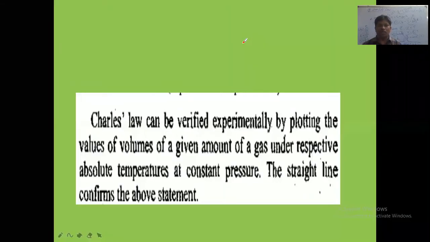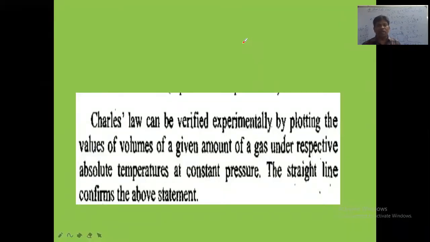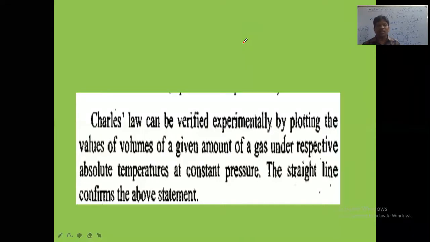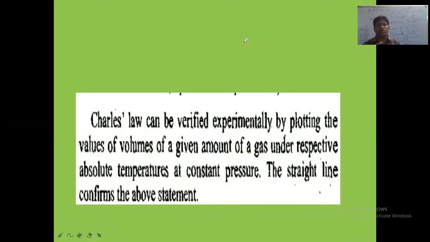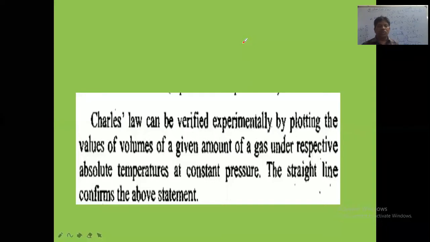Isothermal graphs and isobaric graphs. Isobaric graphs are the graphs plotted at constant pressure. Isothermal graphs are the graphs plotted at constant temperature. The graphs of Boyle's law will be called isotherms because in Boyle's law temperature is kept constant, and the graphs related to Charles law are called isobaric graphs because in Charles law we keep pressure constant. Okay, so this is all about the important points about Charles law.